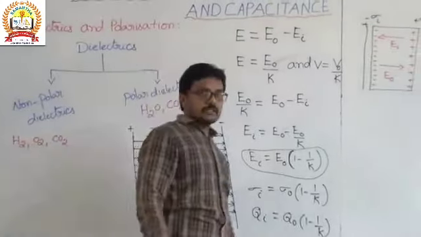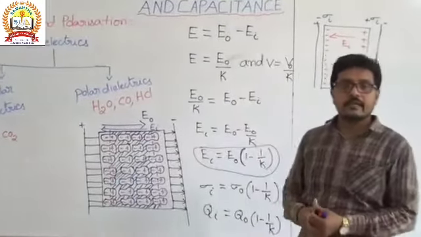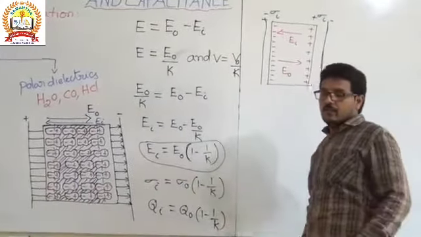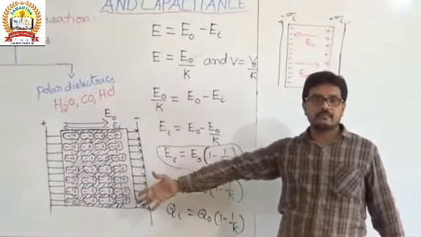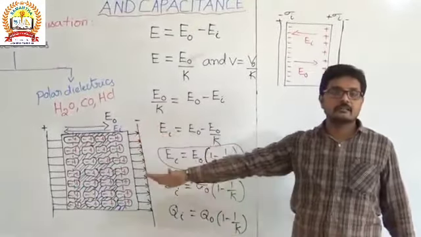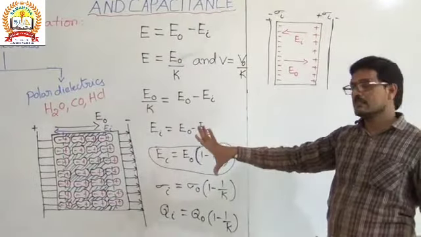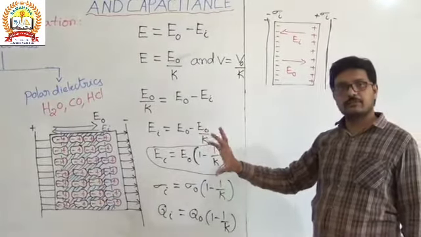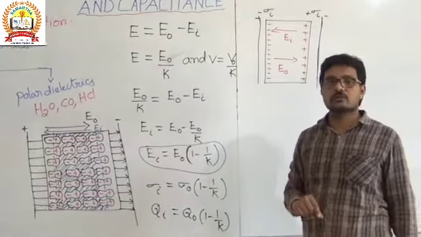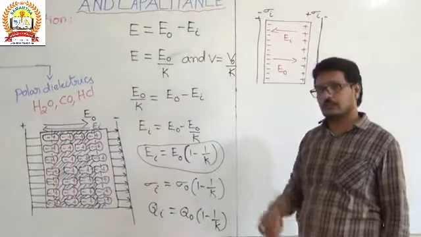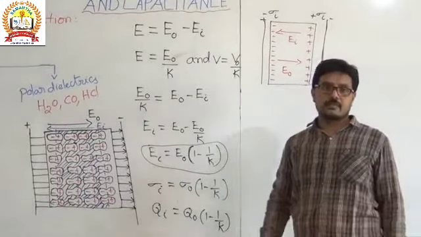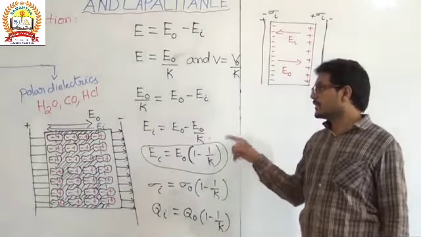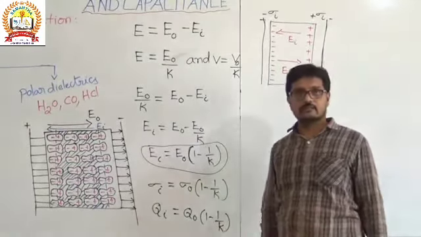And in dielectrics, we have the polar dielectrics. Here we consider the polar dielectrics, when placed between the two conductors. And one more important point is the torque experienced by the dielectric substance when it is placed between the two conductors.